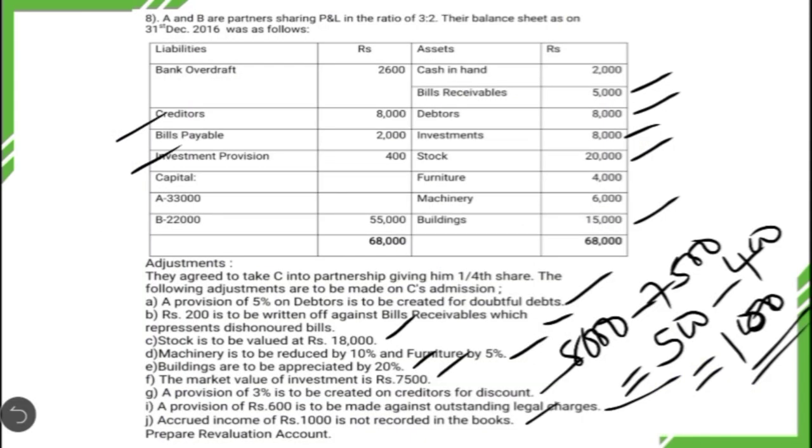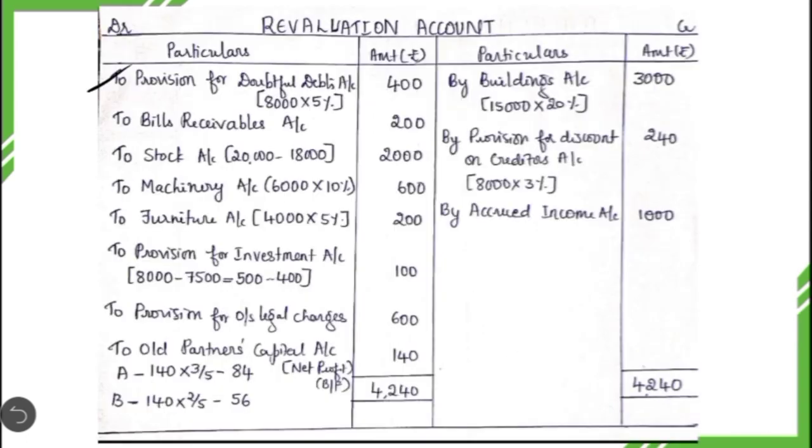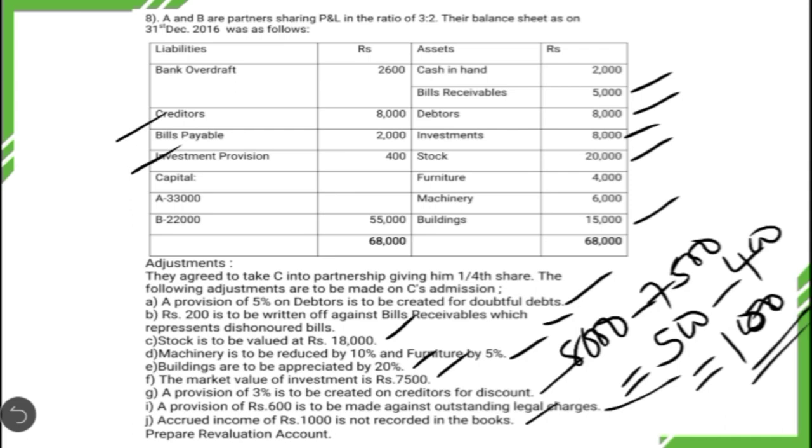Then the second transaction also, when we write off 200 rupees from the total bills receivable, that decreases the value of bills receivable, which is an asset. Again, that is resulting in revaluation loss. To bills receivable account, 200 rupees.